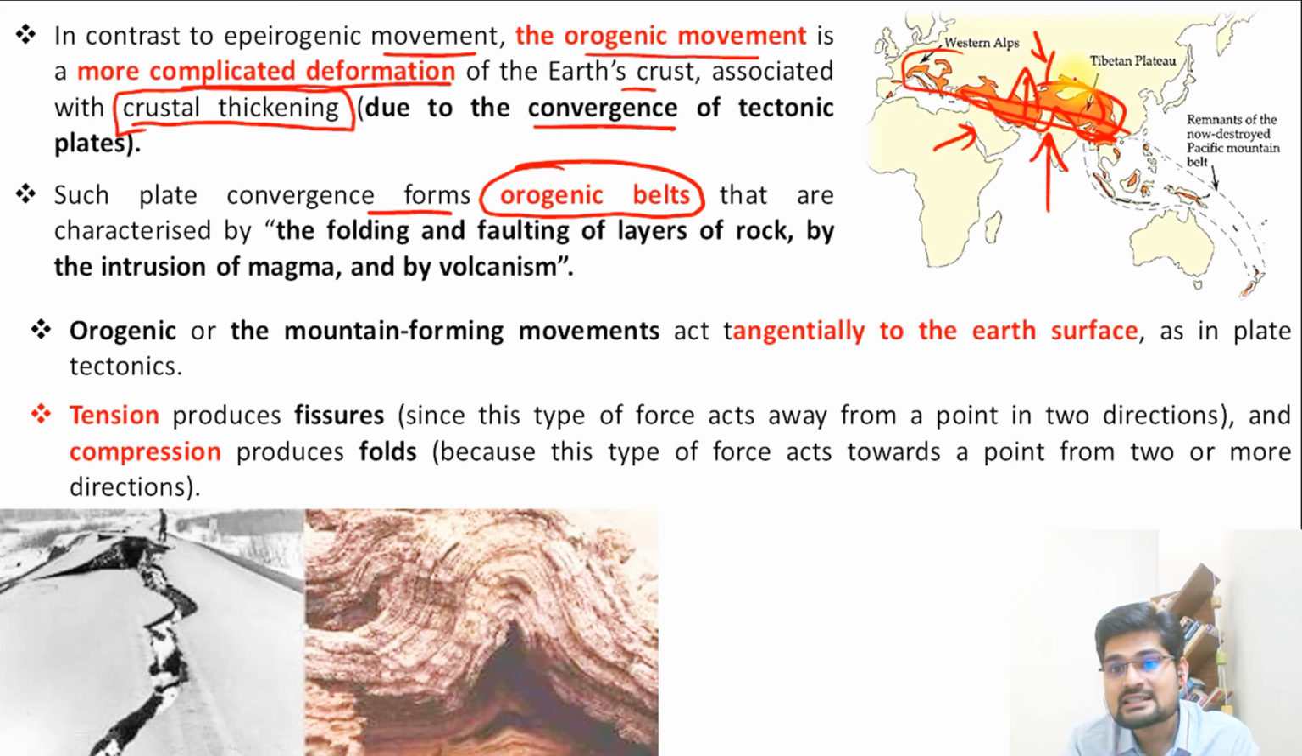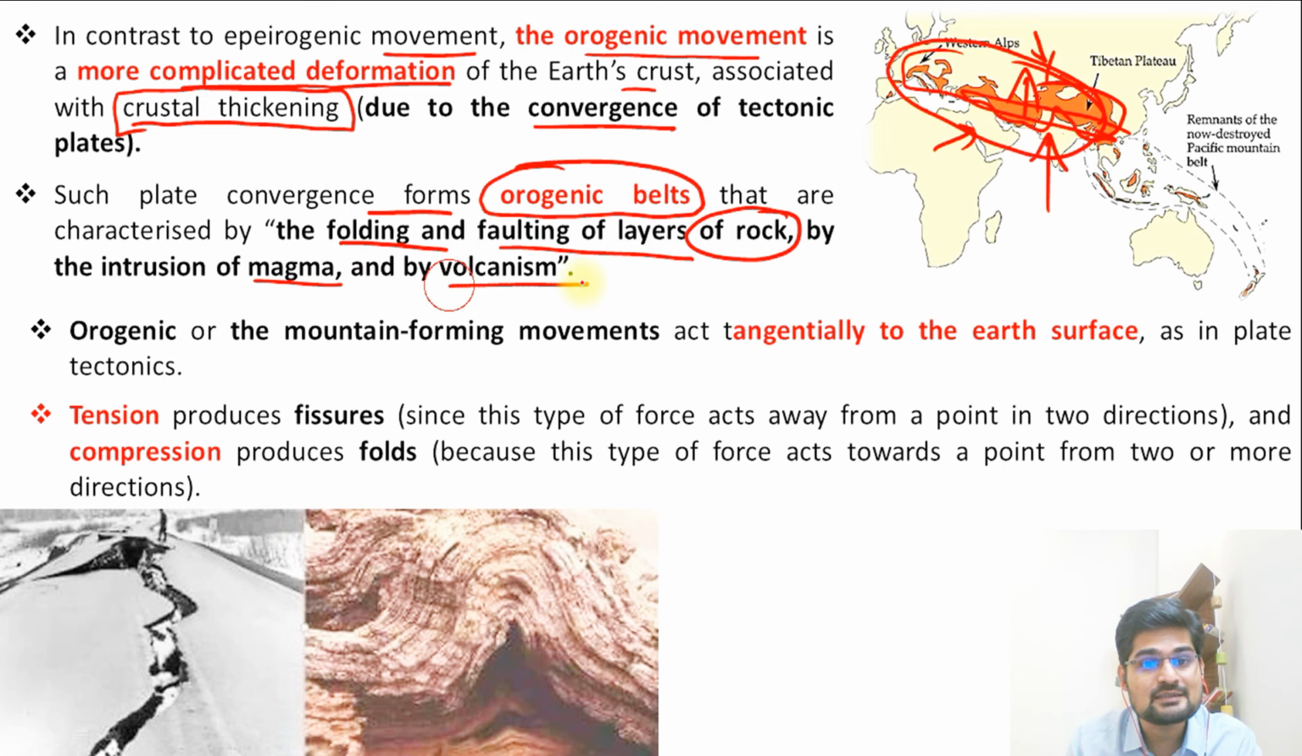The belts that we see here in the diagram are the orogenic belts, and they are the result of these particular forces that we are studying, leading to the folding and faulting of the layers of various rocks. Intrusion of magma and volcanism as well sometimes lead to orogenetic movement and the creation of different landforms.